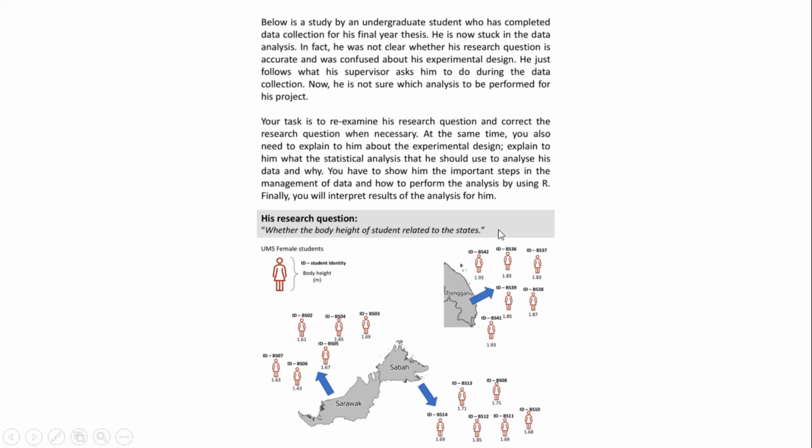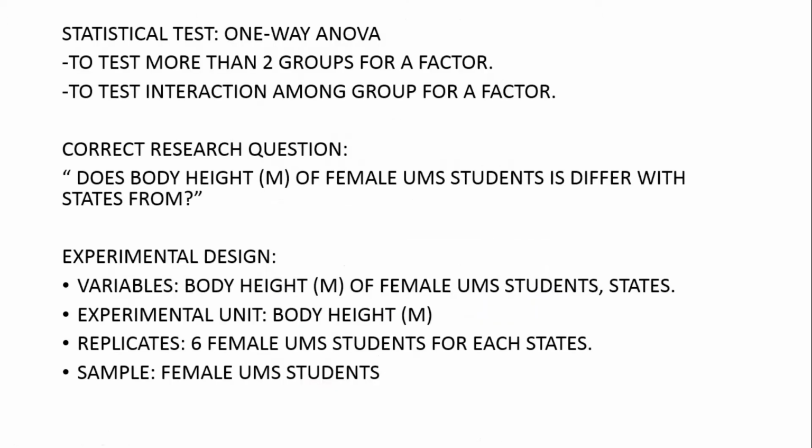So from his research, I will suggest him to do a statistical test, the one-way ANOVA test, because it tests more than 2 groups for a factor. From this test, we want to test the groups, meaning the states Sarawak, Sabah and Terengganu, for a factor.